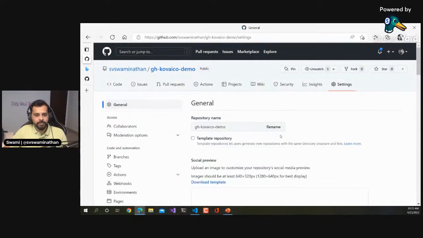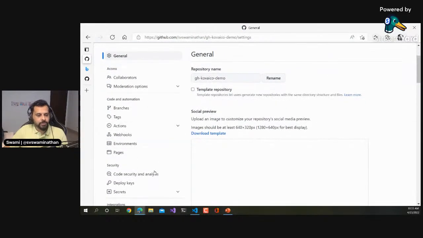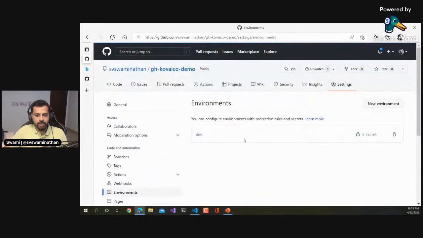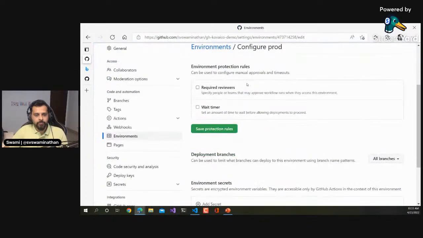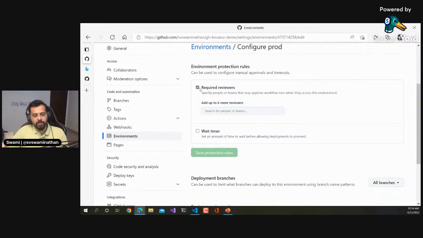First thing, like I said, is we have to set up the environments and the secrets. If you go to environments, you can create any number of environments here. I'll create one environment called prod, which is going to be production, and I'll say configure environment. We can specify whether we want approvals or not. Whenever there's a deployment that needs to go to prod, I would want someone to really approve it.